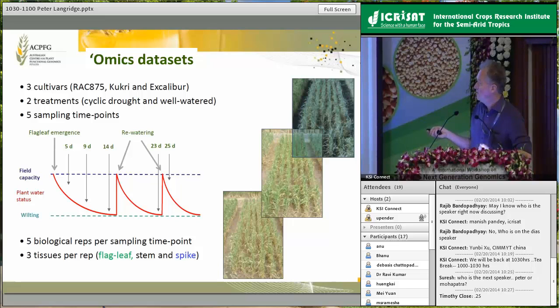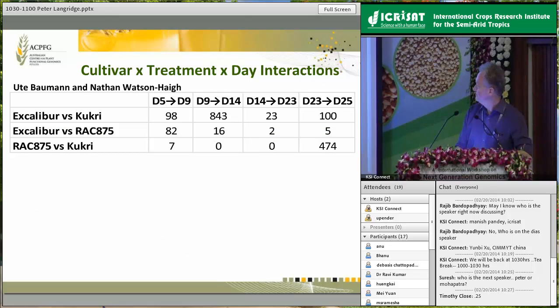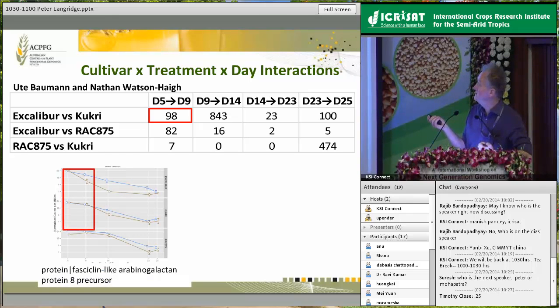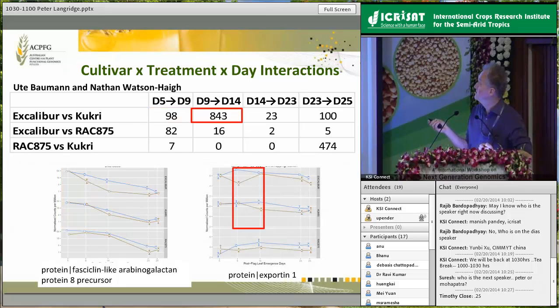We then re-water, and we can then look at the ability to recover from drought stress, and then this final time point here is looking at direct recovery. So we're actually measuring a number of different things across here, and when we start trying to tease apart the omics platforms and omics information that's generated, we need to do that from within a context of understanding what the plants are going through at those different phases and stages. And really, just at a fairly simple level, we can then do our comparison of the, so this is looking at transcriptomics data from an RNA-seq experiment. We can then look at the relationship between the cultivar, the treatment, by the timing of the interaction in the process.